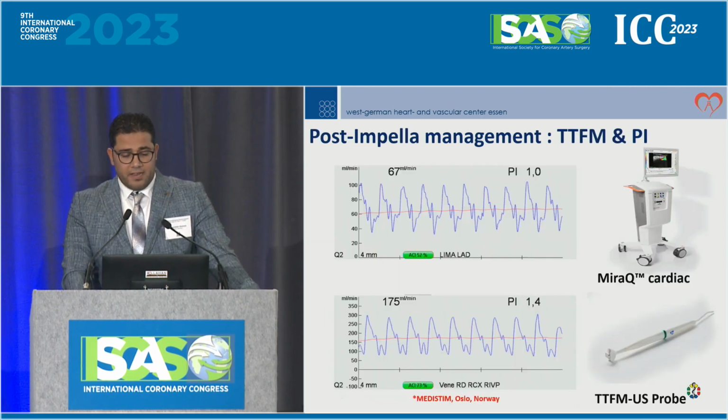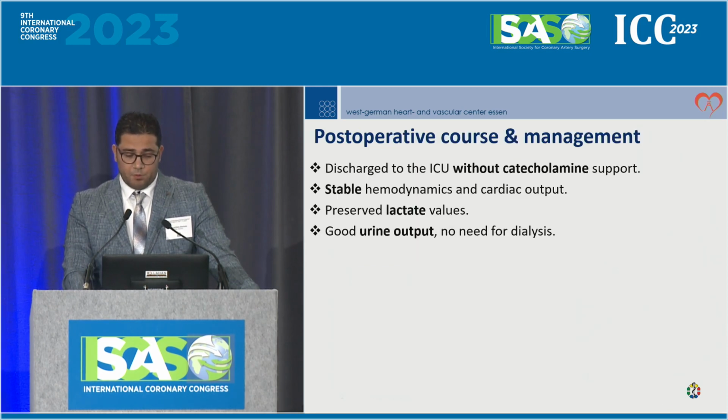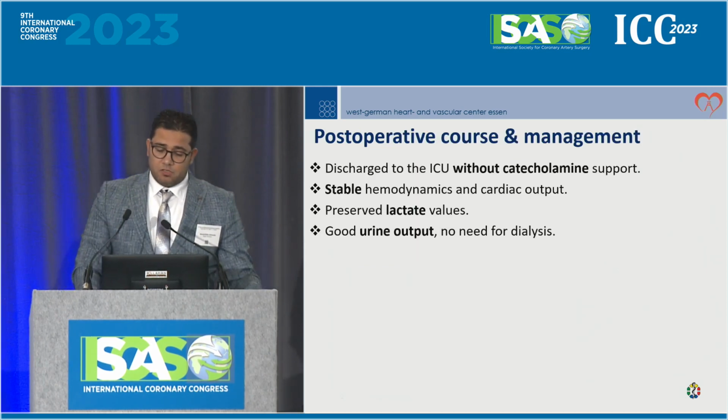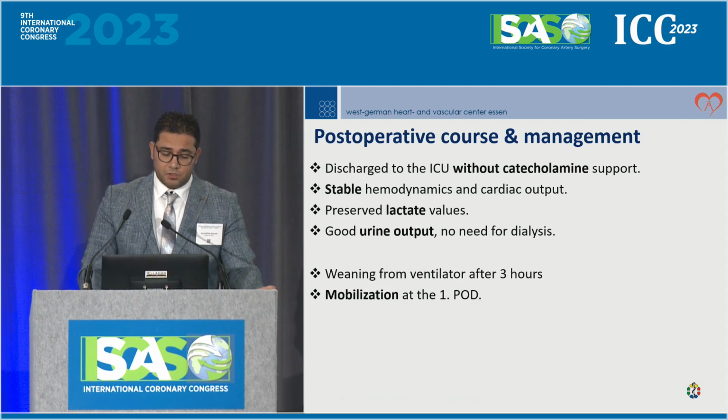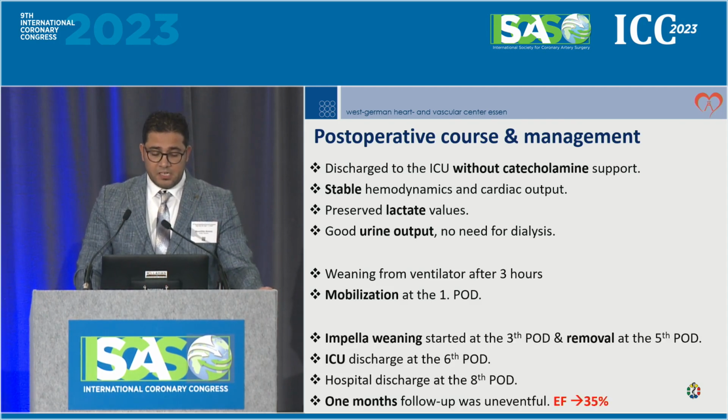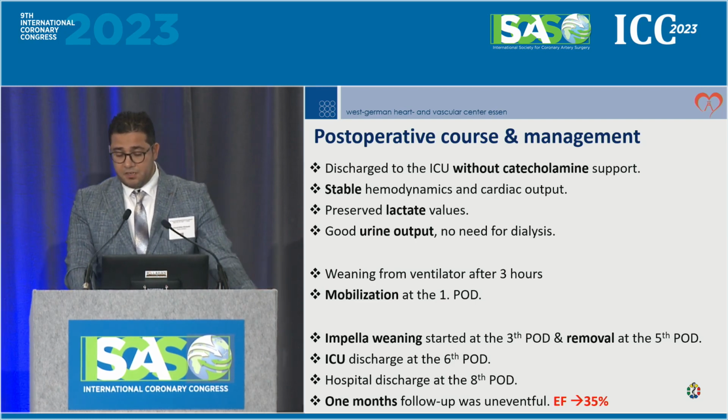The flows were okay and acceptable, more than 70 milliliters for the LIMA to LAD and almost 200 milliliters for the vein graft. So I didn't have a problem with the grafts this time. Discharge to the ICU without catecholamine support, stable hemodynamics and cardiac output, preserved lactate values as with the last patient, good urine output, weaning from ventilation after 3 hours and mobilization on the first post-operative day. Impella weaning started this time on the 3rd post-operative day and it was completely removed on the 5th, with ICU discharge on the 6th and hospital discharge on the 8th post-operative day.